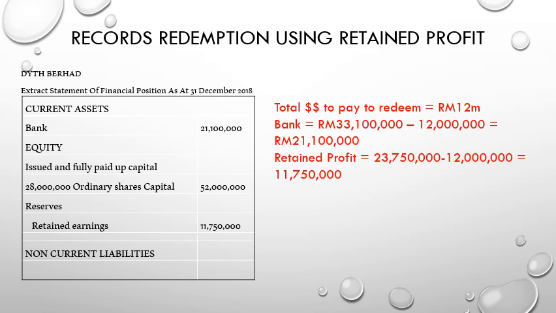So your statement of financial positions: bank 21,100,000 and retained profit 11,750,000, and the ordinary share capital is increased from 40 million by 12 million, becoming 52 million ringgit. However, the ordinary share capital units are not changed, still at 20 million, only the value. This is because of the capital maintenance exercise.